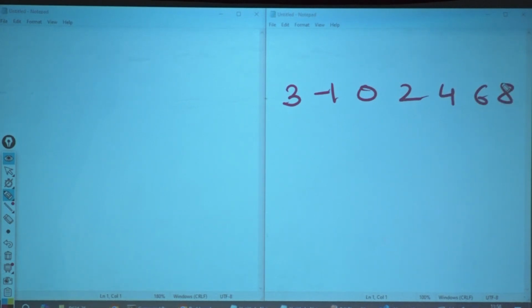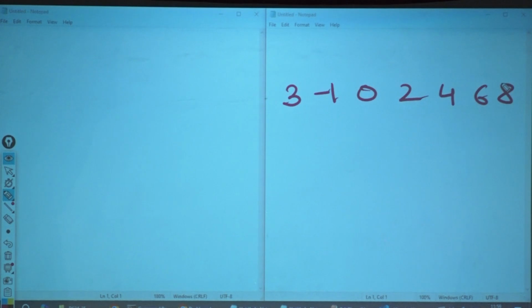Construct a binary tree. By looking at the array, will I understand that 3 will always be what?